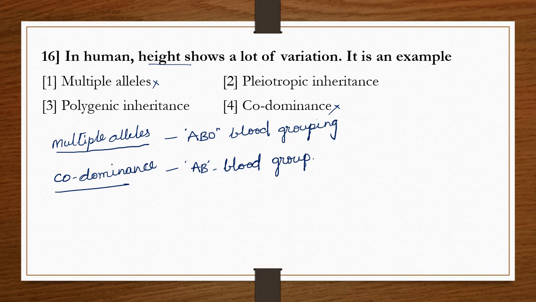What does pleiotropic inheritance mean? Pleiotropic: single gene, many characters.